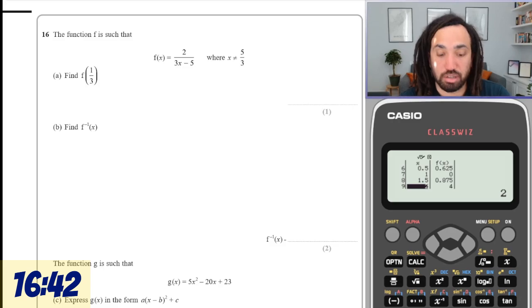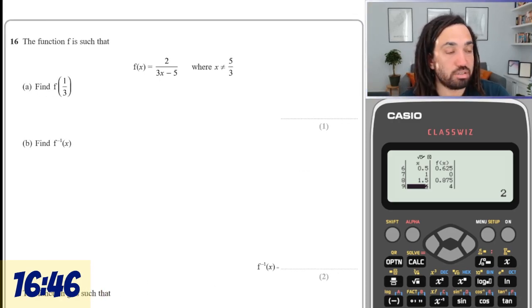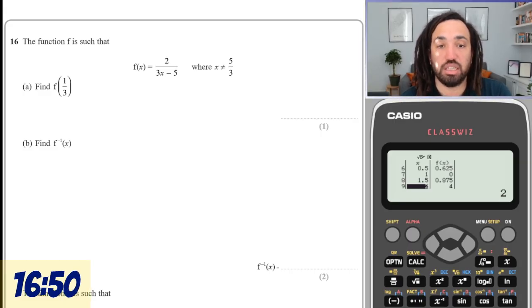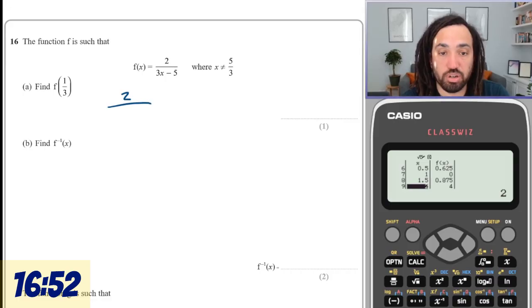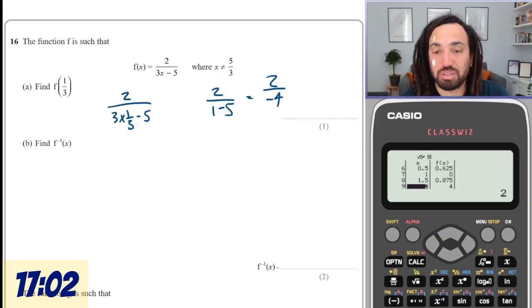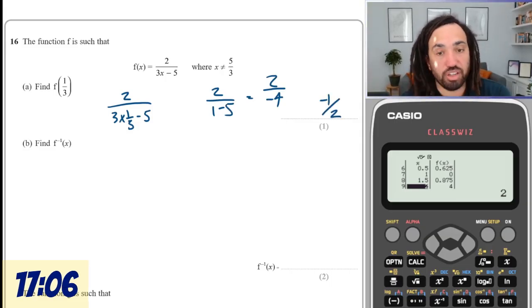Okay, right, let's get my zoom back. And we are finding the function f of a third, so that's 2 over 3 times a third minus 5, which is 2 over 1 minus 5, which is 2 over minus 4, which is minus a half. Yeah. Find the inverse function.